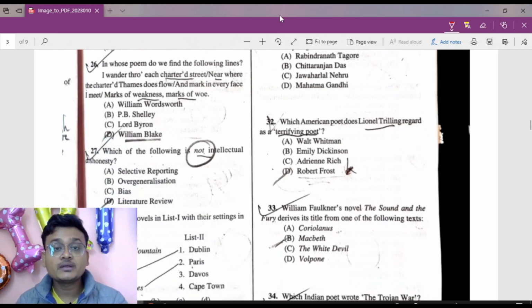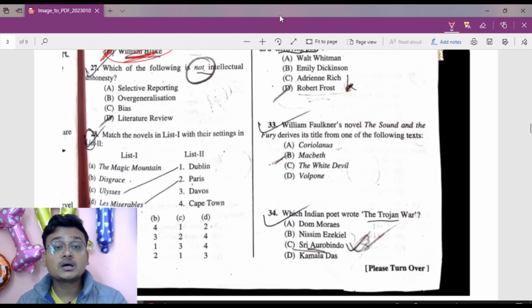In which poem do we find the following lines? I wander through each chartered street, near where the chartered Thames does flow, and mark in every face I meet, marks of weakness, marks of woe. So these lines are from William Blake's London. Yeah, William Blake. So now question number 27.